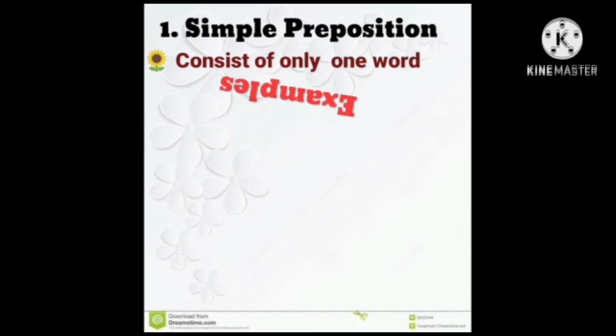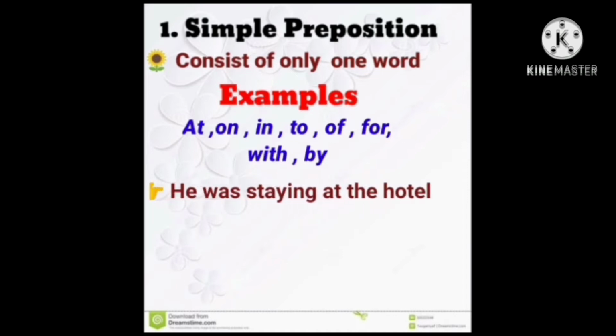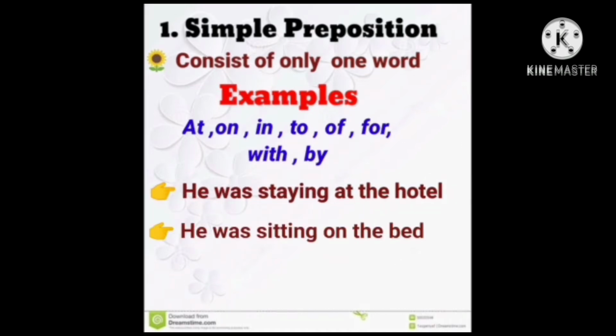Simple prepositions consist of only one word. Examples: at, on, in, to, of, for, with, by. Sentences: He was staying at the hotel. He was sitting on the bed. I'm going to school. So, clear?